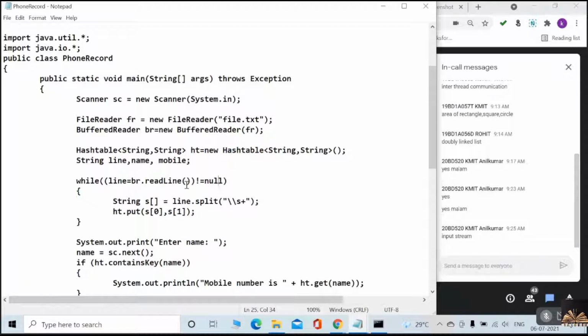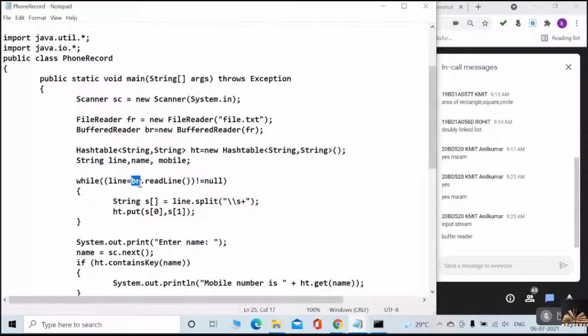I am calling the readLine method on which object? BR is what? BR is a BufferedReader. So listen very carefully: the readLine method is only available in BufferedReader.